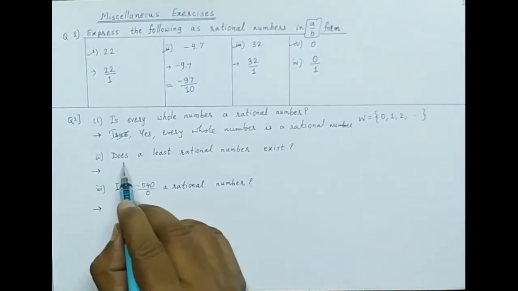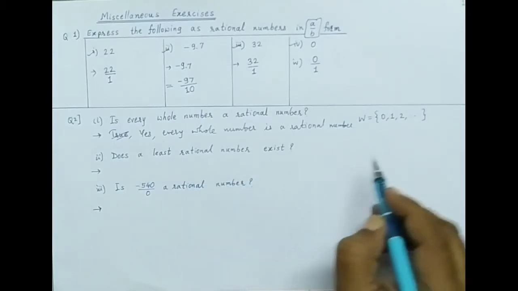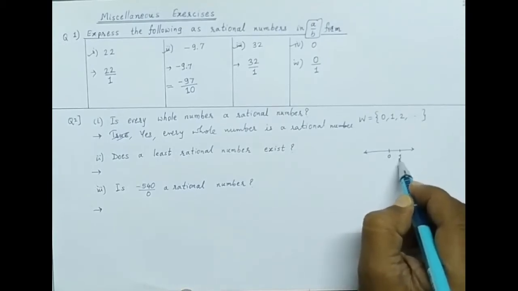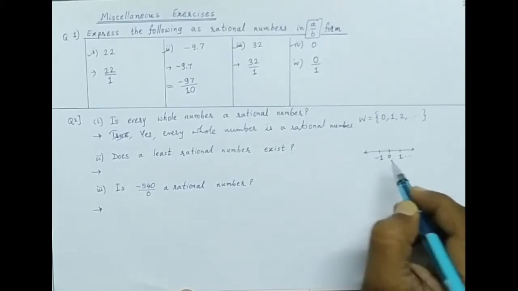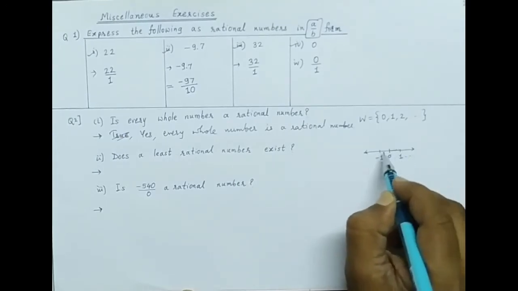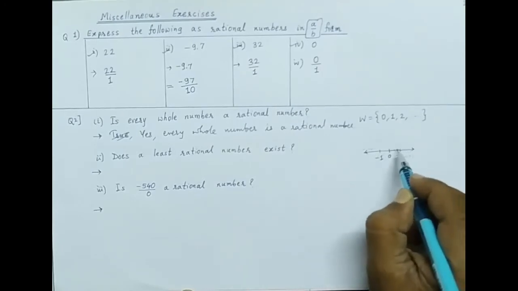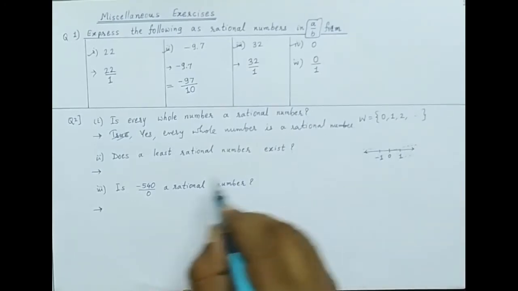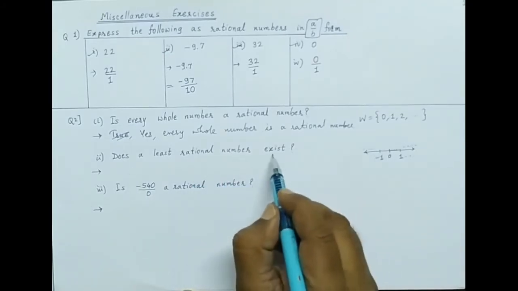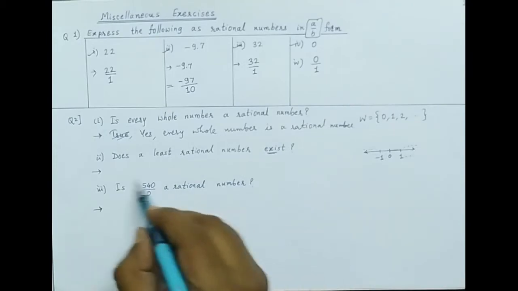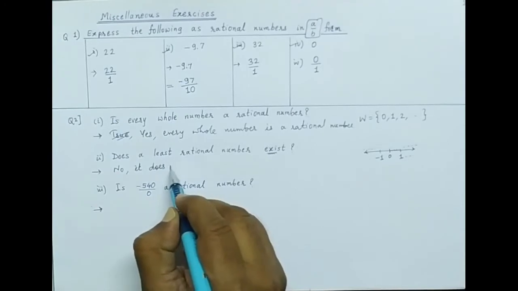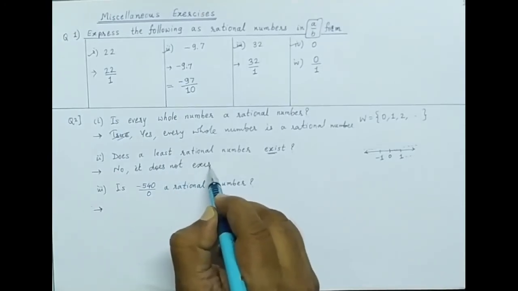Understood? Now, does a least rational number exist? When we go for integer numbers, this side are all positive numbers, this side are all negative numbers. Between two integers there are infinite rational numbers. So among integers we can't write a greatest or smallest number, and in that situation we also cannot write a least rational number. So this does not exist. Does a least rational number exist? No. It does not exist.